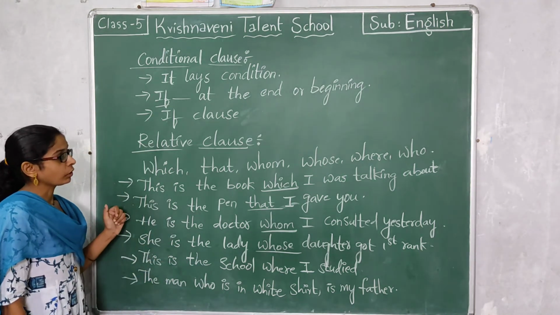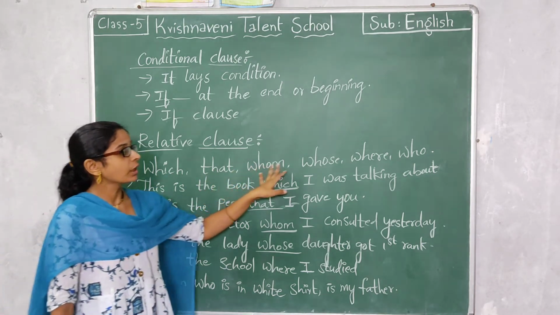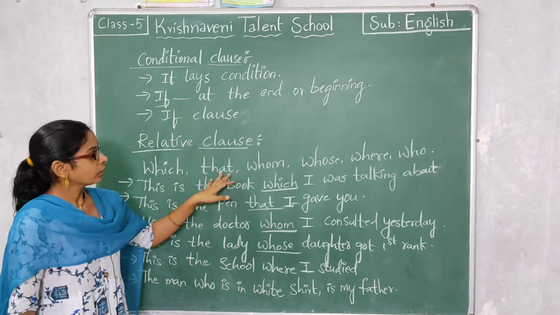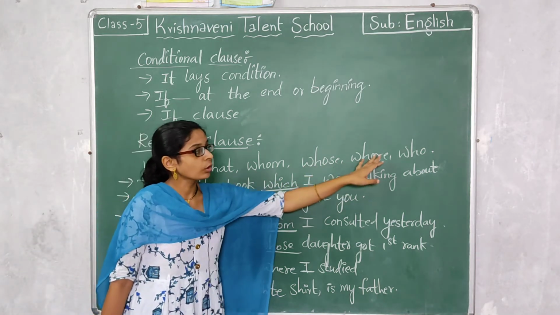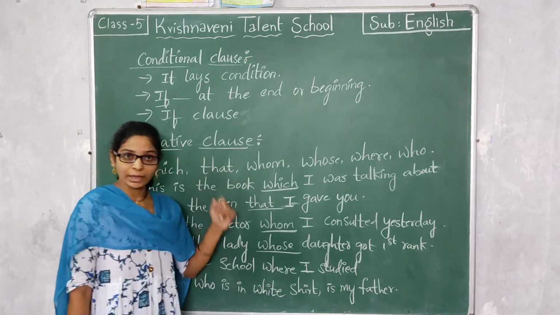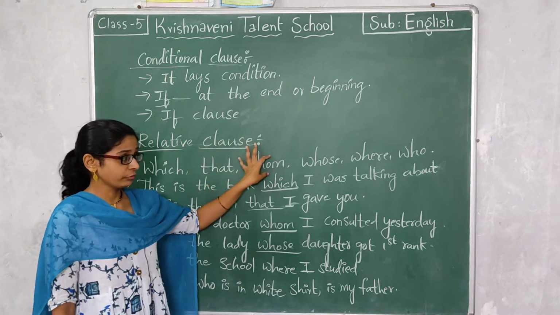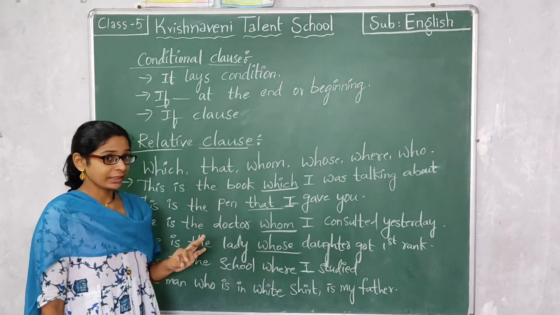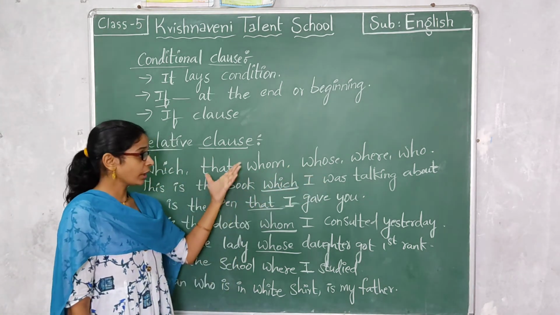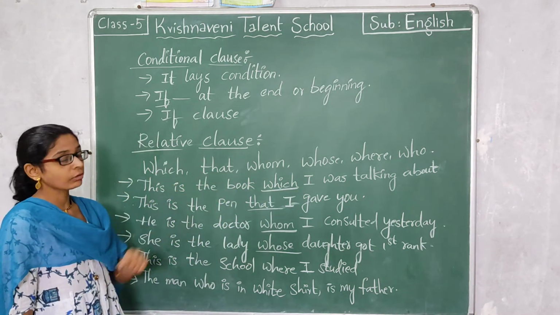Then relative clause. So here are some words, children. These are the examples of relative pronouns. What are they? Let us see. Which, that, whom, whose, where, who. Actually, these words are the examples of relative pronouns. But if we use these words in our sentence with our main clause, these are called relative clauses.